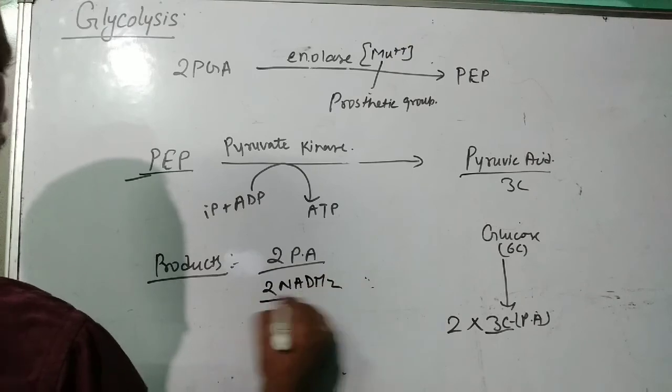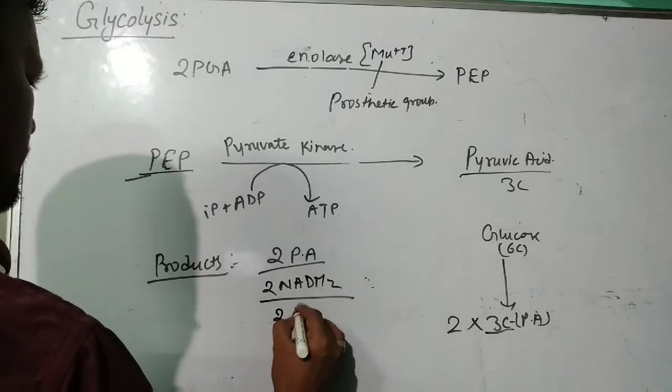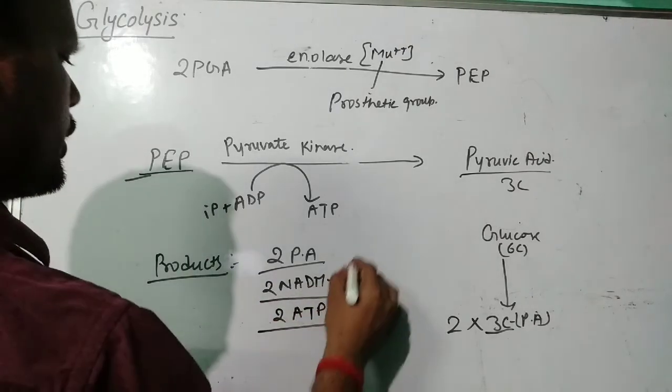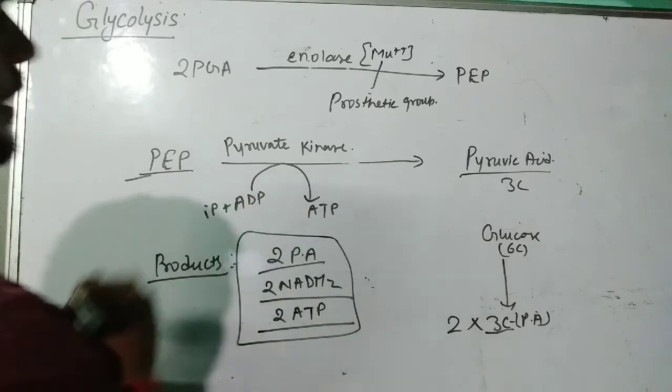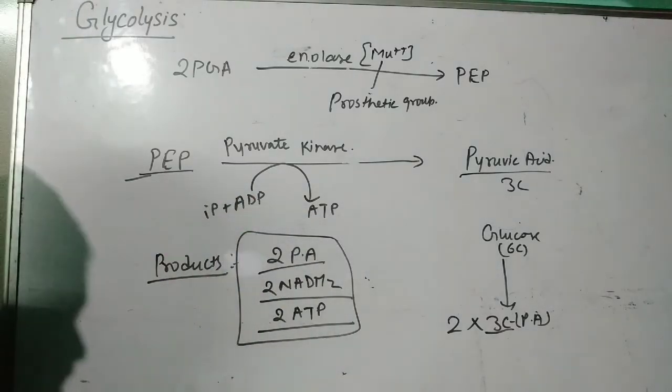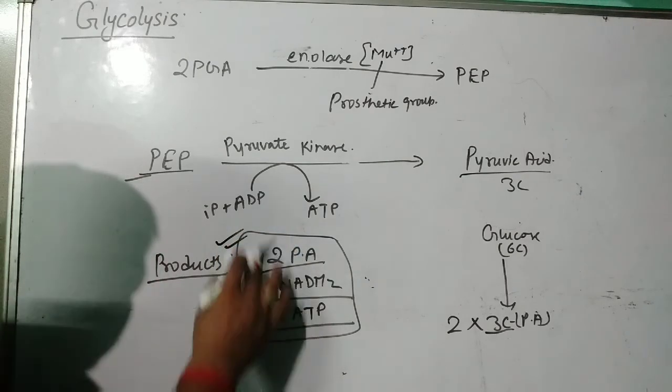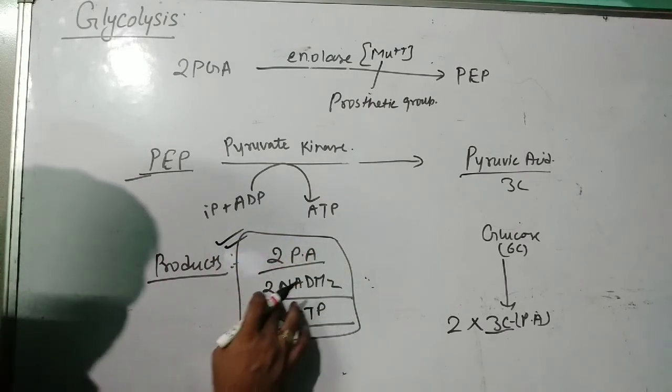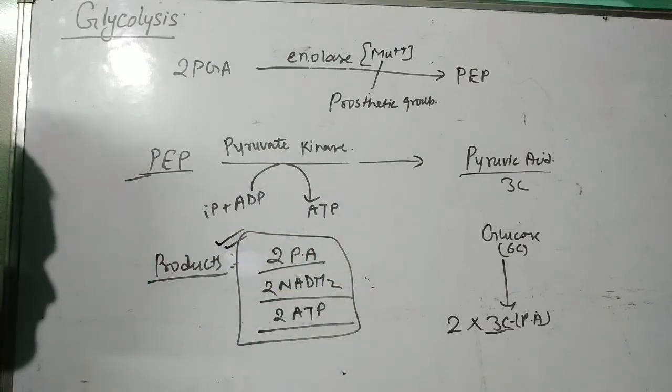2 NADH2 and 2 ATP. You have to remember this for calculation of energy. So we have to remember these things. What is released? 2 pyruvic acid, 2 NADH2 and 2 ATP. Now let us see.